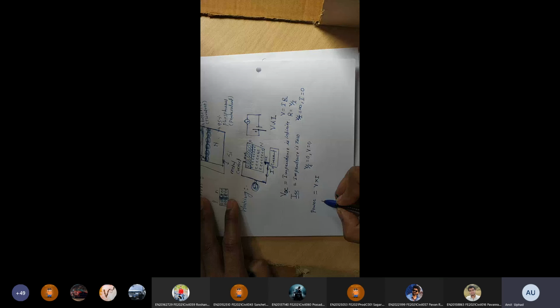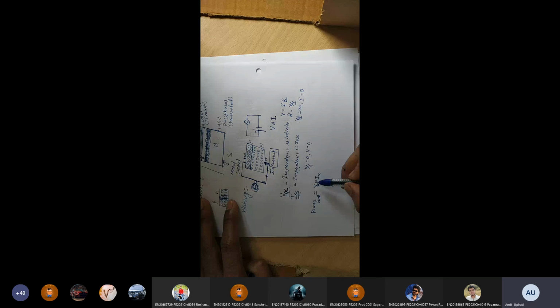Suppose our solar cell has maximum current IM and maximum voltage VM. Then maximum power is given by IM into VM, and the ratio of the maximum power to the ideal power is known as the fill factor of the solar cell, and this is also known as the efficiency of the solar cell.